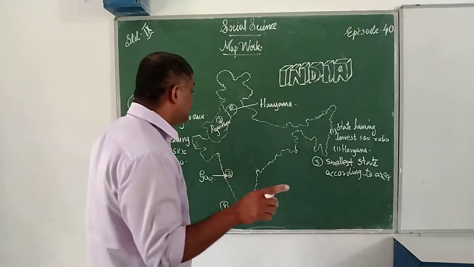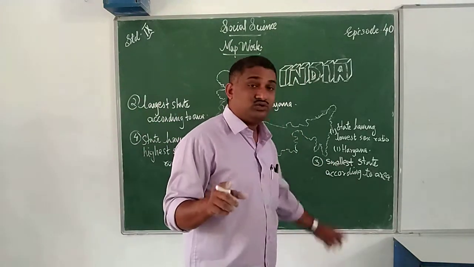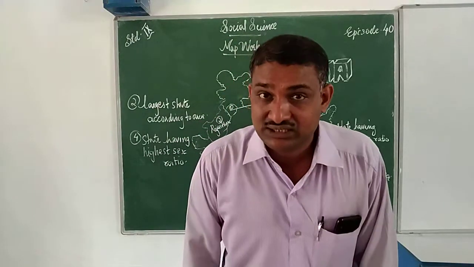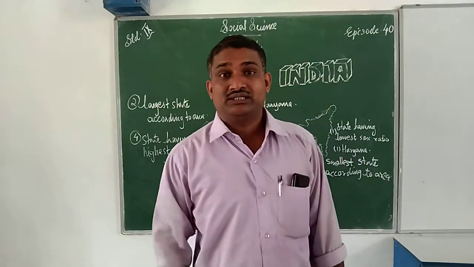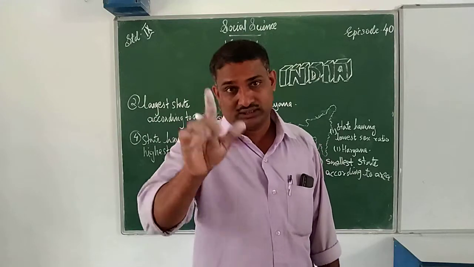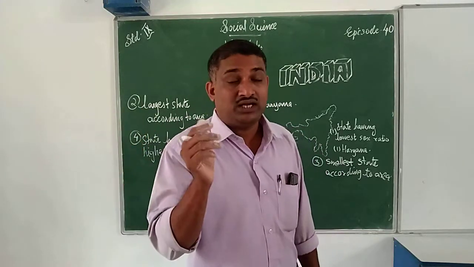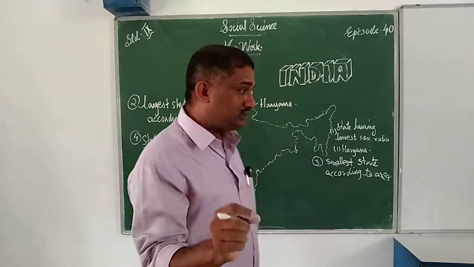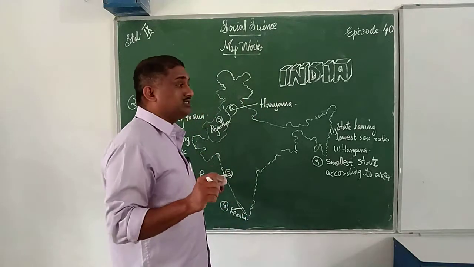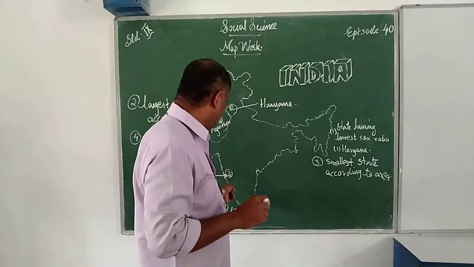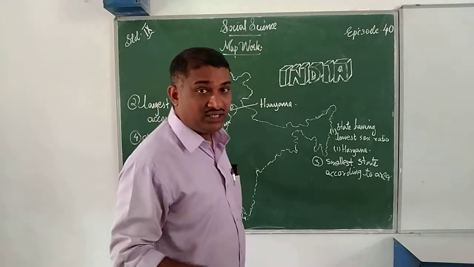Third question. Which is the smallest state according to area? Smallest state according to area. That time you know the answer. That is nothing but Goa. You know it very well. Then you locate it. Question number 3. That is Goa. Where is it located? Goa is situated here.